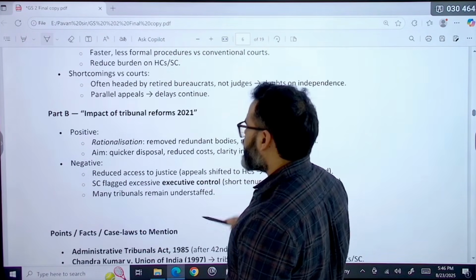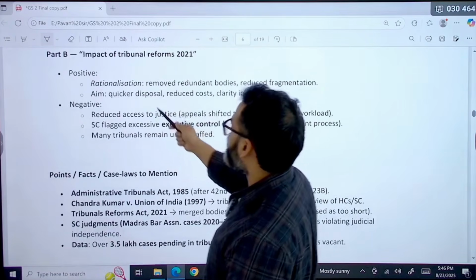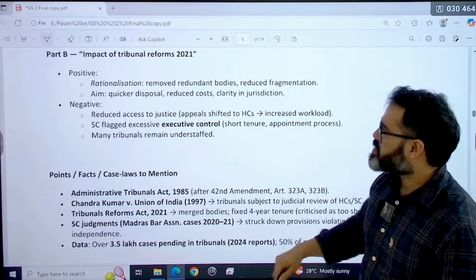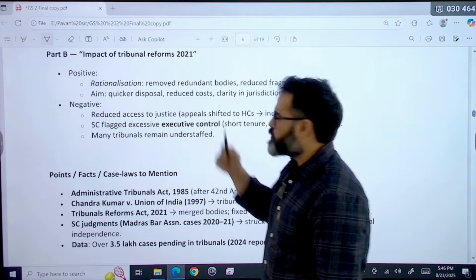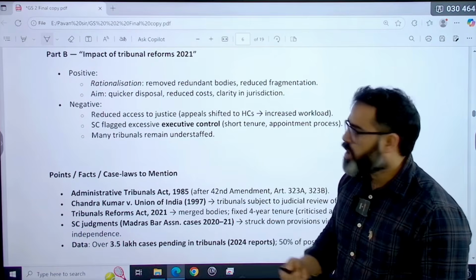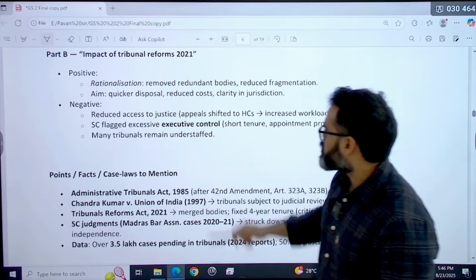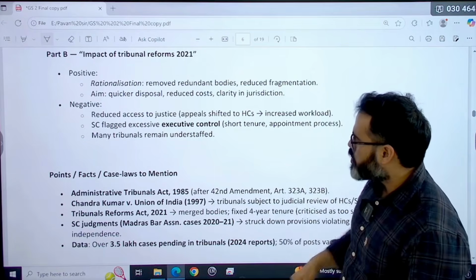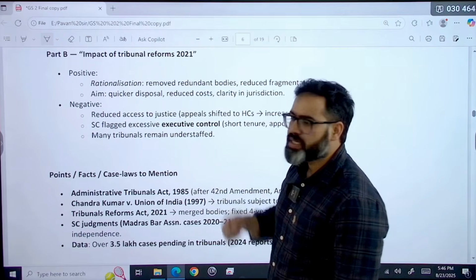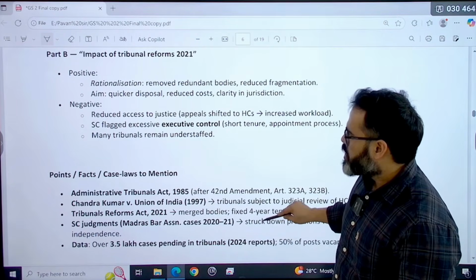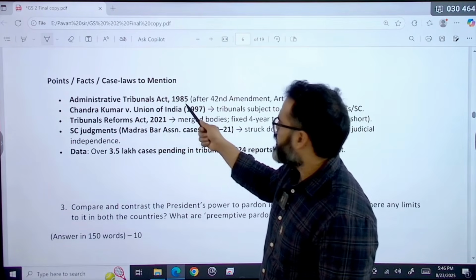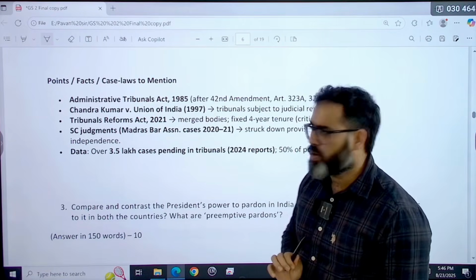So some positive, some negative. Positive क्या होगा? Rationalizations, because it removed redundant bodies, reduced fragmentations. Aim क्या हो गया? Quicker disposals, reduced cost and clarity in jurisdictions. But negative क्या हुआ? Reduced access to justice, because appeals shifted to high courts, increased workload. Supreme Court flagged excessive executive control over that. Many tribunals remain understaffed. So ultimately what points you need to keep in mind? Administrative Tribunals Act 1985 through 42nd Amendment we already covered. L.